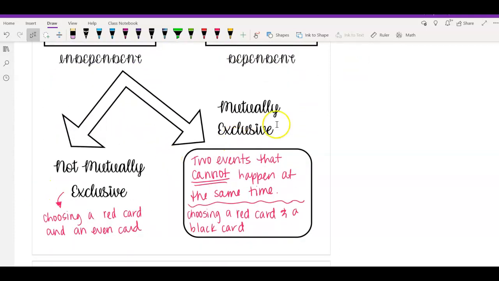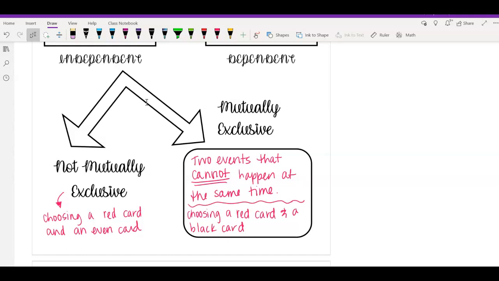Now, in addition to being independent and dependent, you have two options for independent. They can be mutually exclusive or not mutually exclusive. And that's when you're trying to decide if the outcomes overlap or not. So when you talk about mutually exclusive, your two events cannot happen at the same time. So for example, when we're picking that card out of the deck, you cannot choose a red card and a black card at the same time.